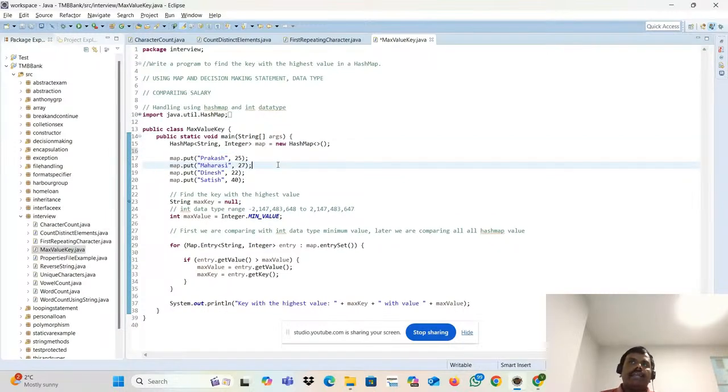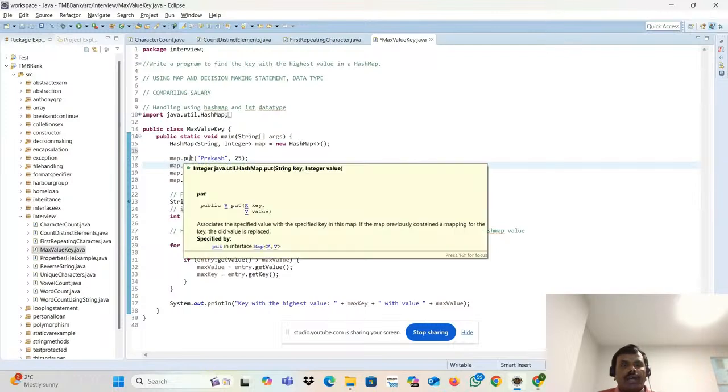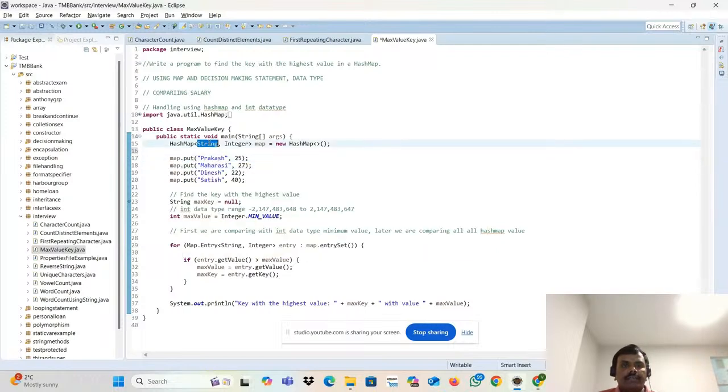How do we add values into the map? In the last video we saw that. map.put: the key is a string, Prakash, and the integer is 25. Then Maharaj 27, Dinesh 22, Satish 40.